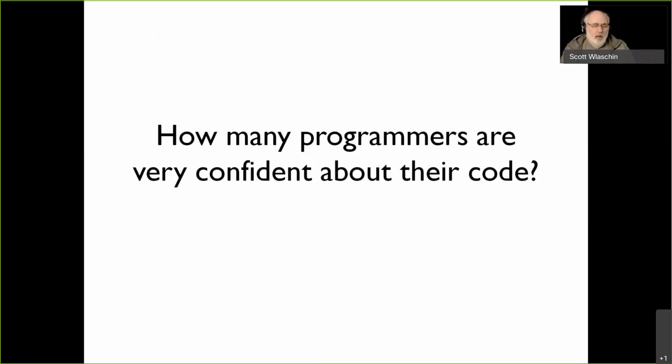So how can we get confident about our code? We want to get confident about concurrent code. We want to get confident about regular code. How many people actually are confident about their code?